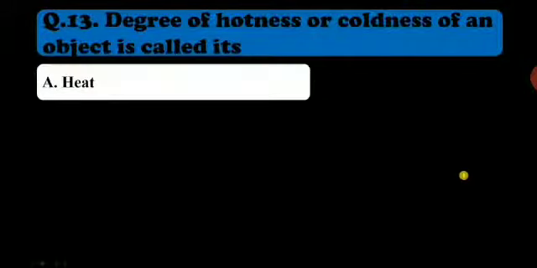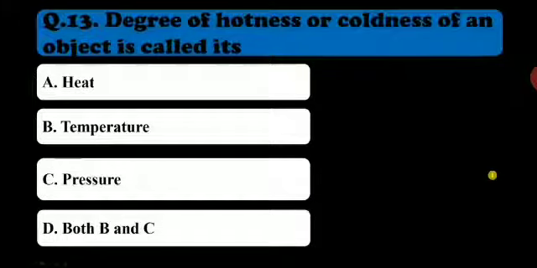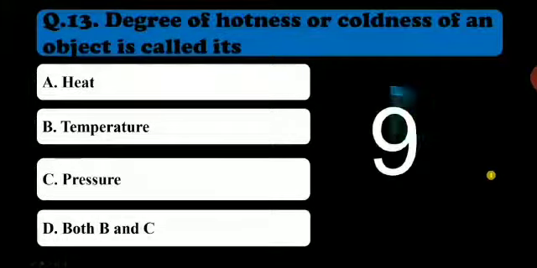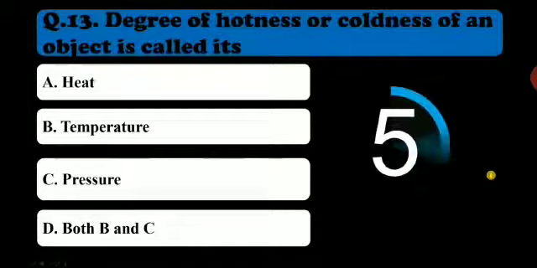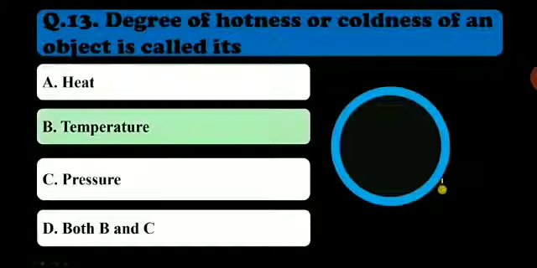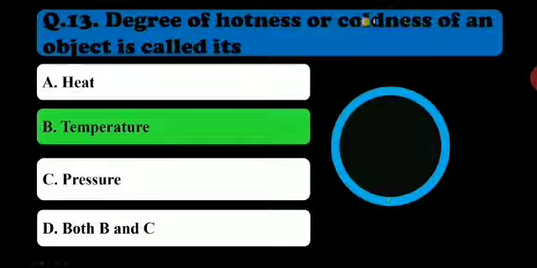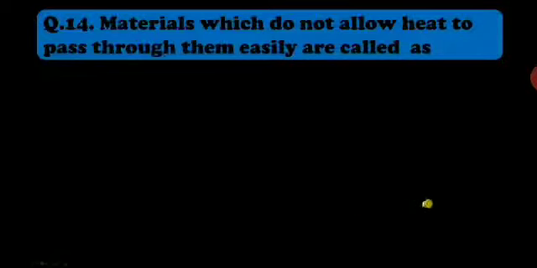Degree of hotness or coolness of an object is called its heat, temperature, pressure, both B and C. So degree of hotness or coldness. Any guesses there, children? We have done all these, children. What should be the right answer? Temperature. That will tell you the degree of hotness or coldness. Heat is the energy which we are taking with temperature.